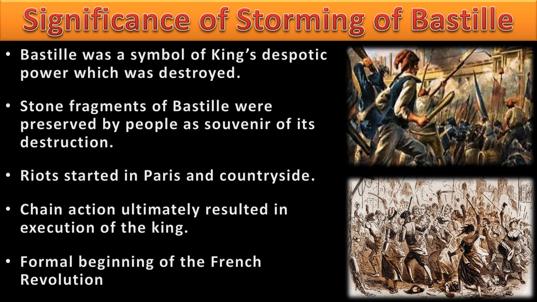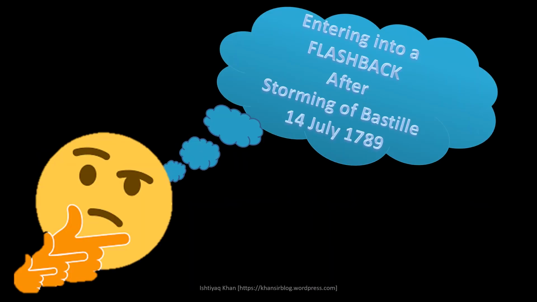Now at that time, why did people fight? People fought for food. They were not able to get food. Food was not in the market. As a result, there was very little supply and high demand. Prices rose, and poor people could not buy it. So they fought among themselves, and the king was not doing anything for them. So riots started everywhere, and this ultimately resulted in the death of the king.